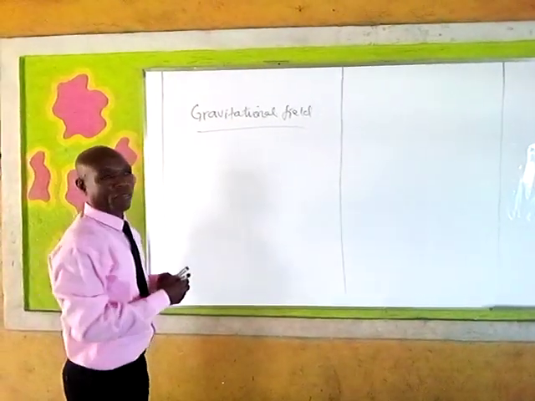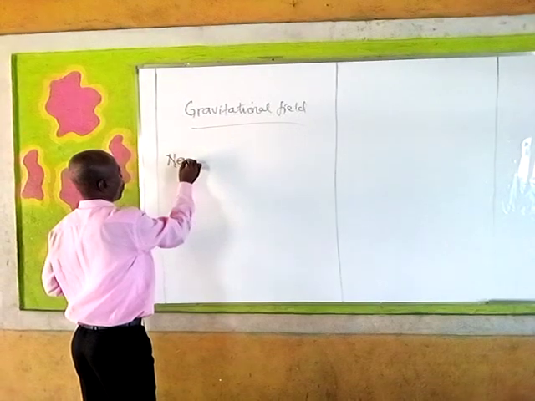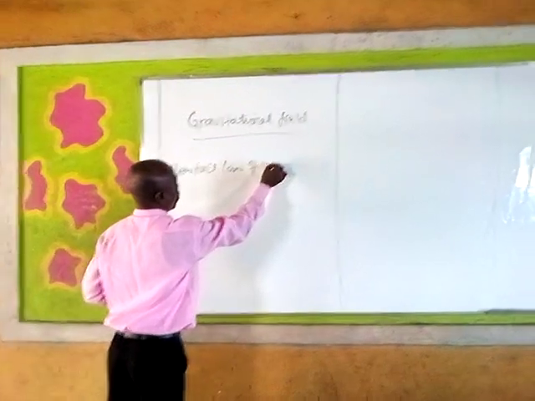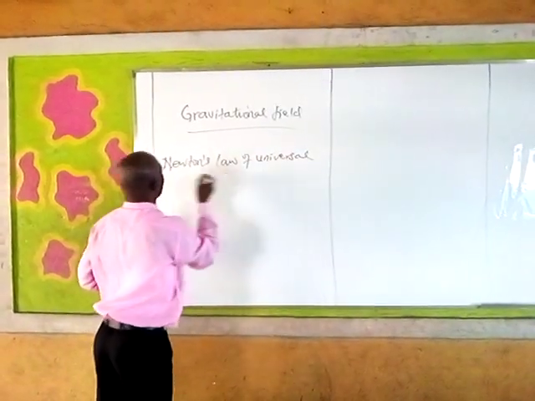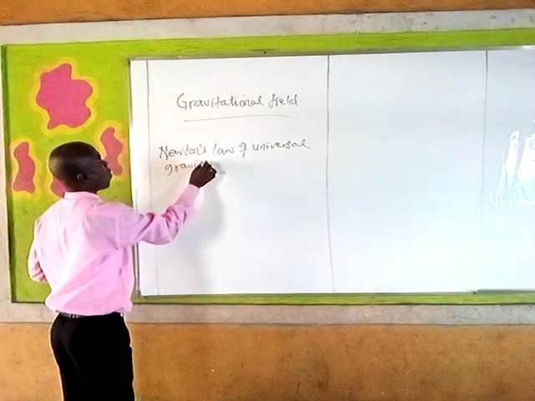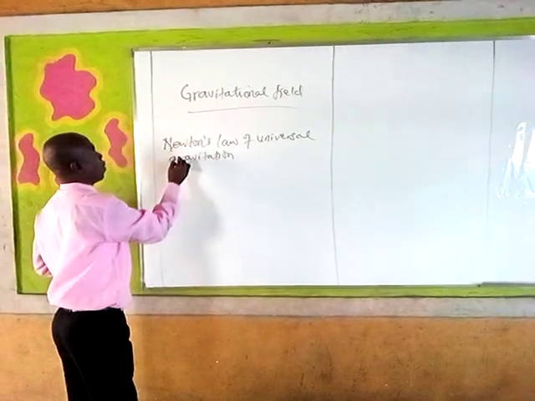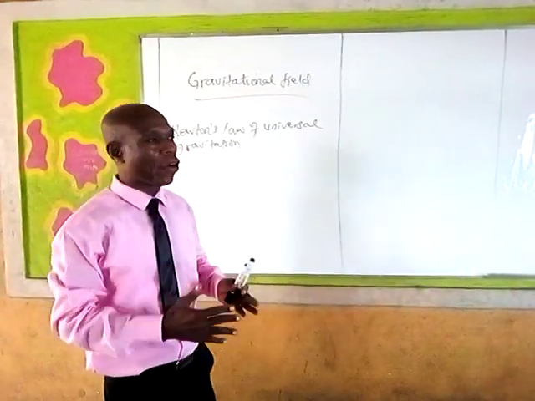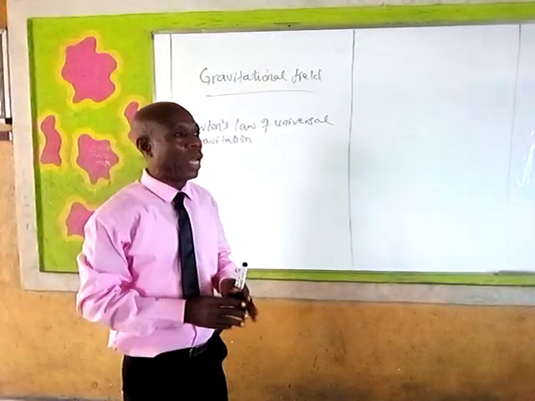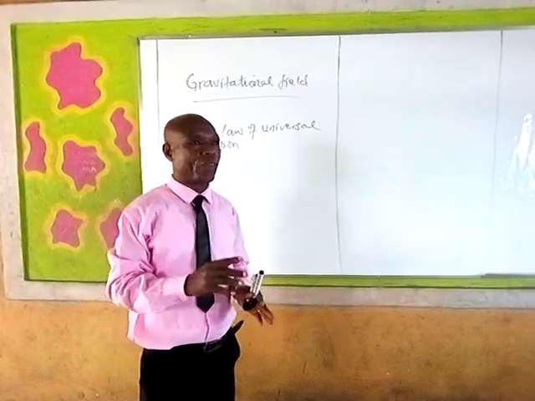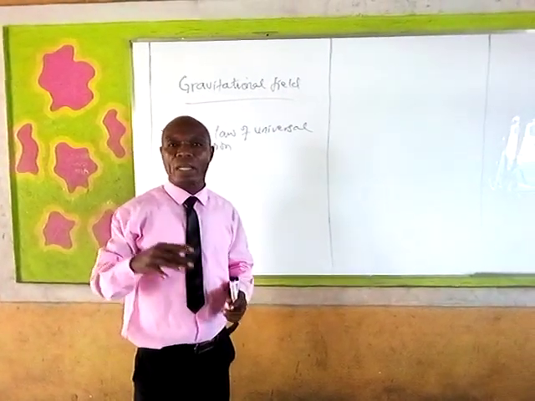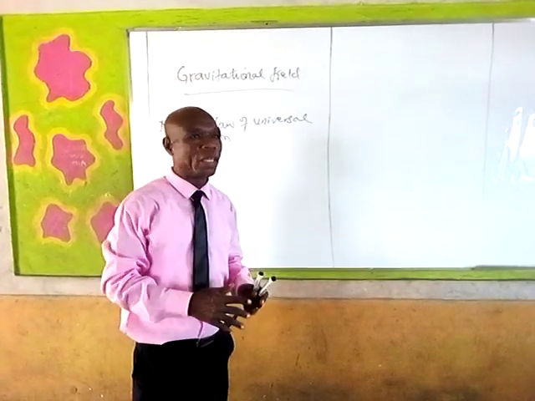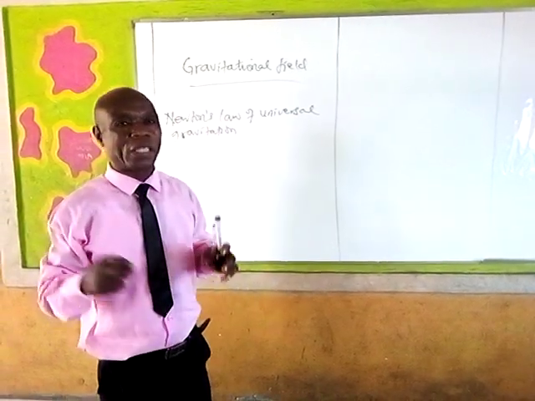Newton's law of universal gravitation. Newton's law of universal gravitation states that the force of attraction between any two masses in the universe is directly proportional to the product of the masses and inversely proportional to the square of the distance between them.